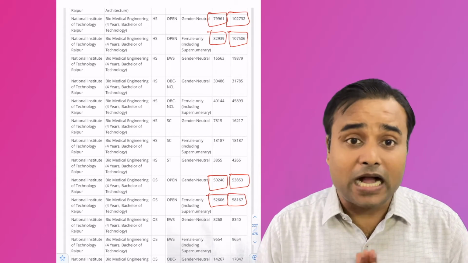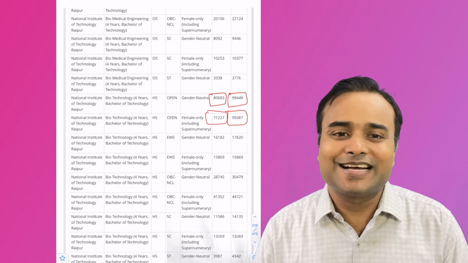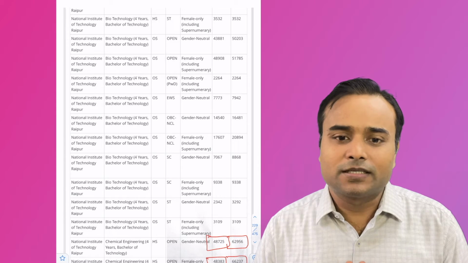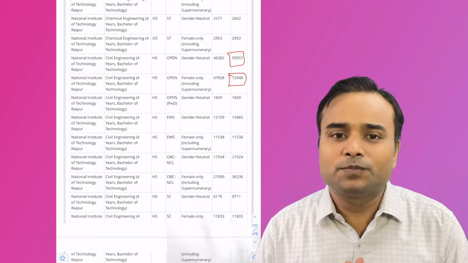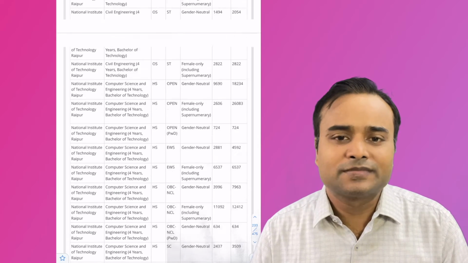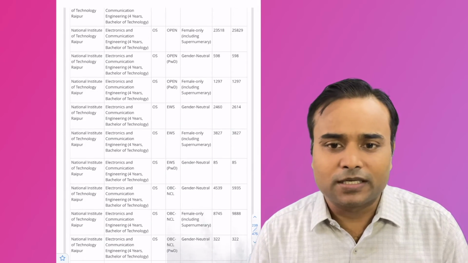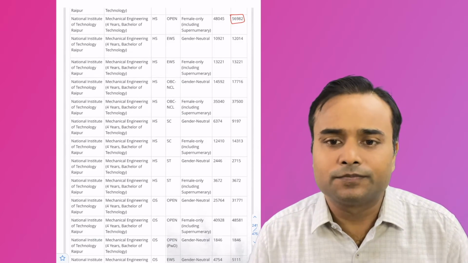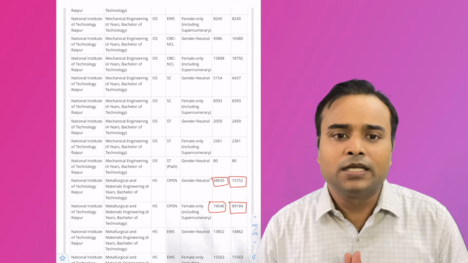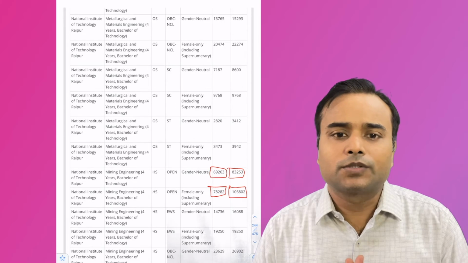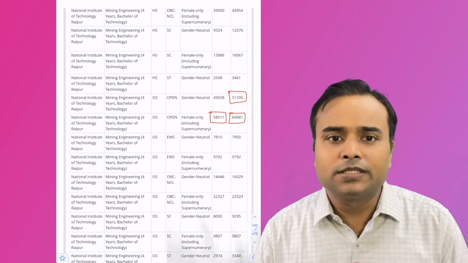Biomedical, okay. NIT Raipur biomedical engineering, chemical engineering, NIT Raipur civil engineering available. This is the data of 2021, and you can expect this year also. NIT Raipur mechanical engineering, mining engineering, civil engineering,